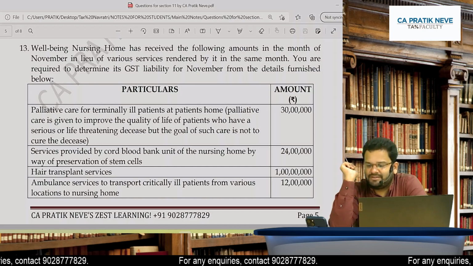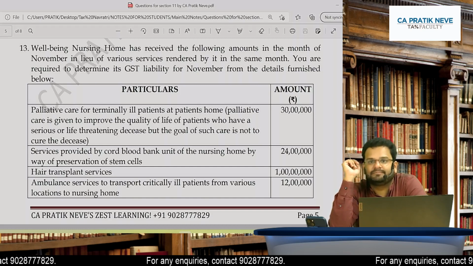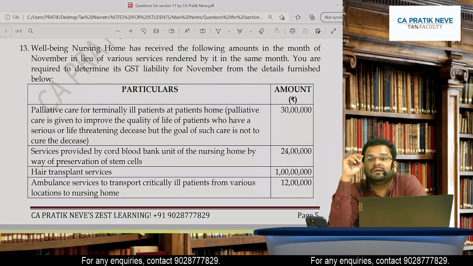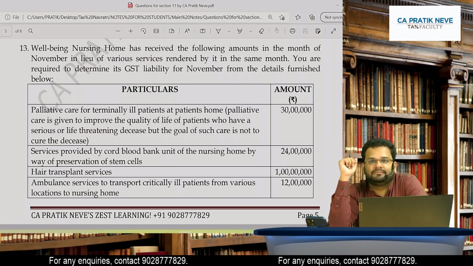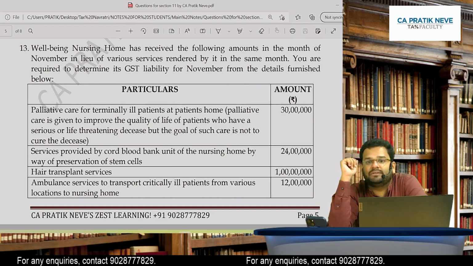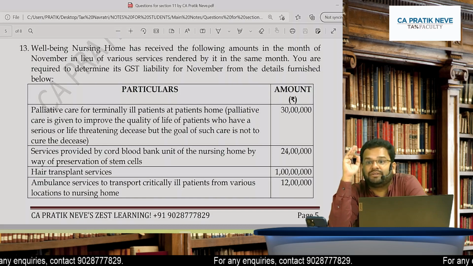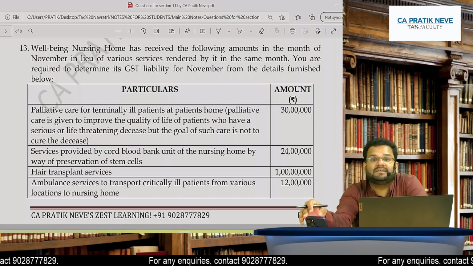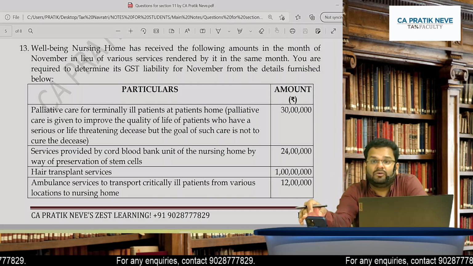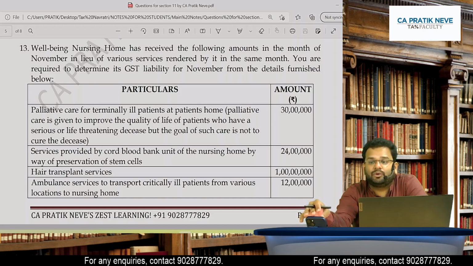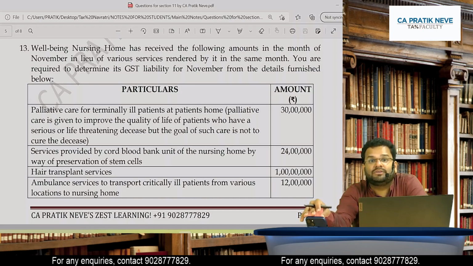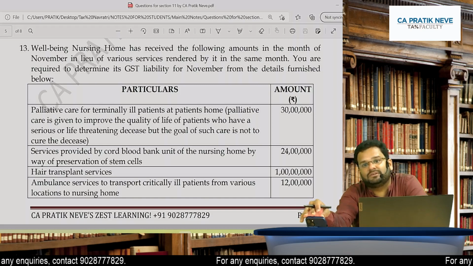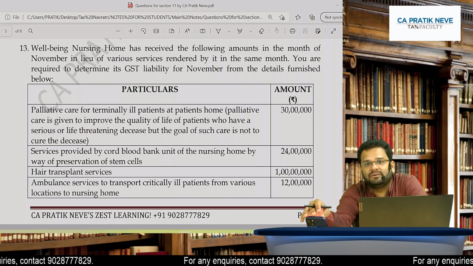Did you all understand? Yes. Whoever is here today, tell them compulsorily what is tomorrow's agenda. Tomorrow's agenda is profits and gains from business or profession. Please attend. Okay, obviously my CA inter students are going to attend. Should CS professional students also attend? Yes. Sometimes they ask you bouncer questions, the questions which you feel are bouncer.